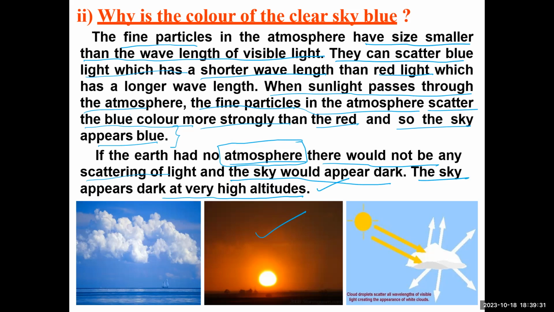When we go up in altitude, means what? If you go up from the Earth's surface, the atmosphere levels also go down. If the atmosphere is not there at that particular height, ultimately the sky looks dark in color. So this is called scattering of light. And how does the sky appear blue, and why does the sky appear dark if there is no atmosphere?